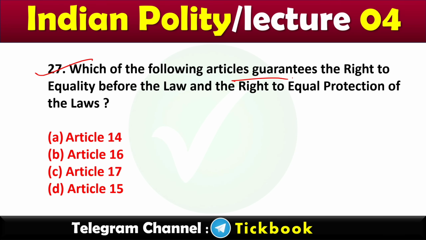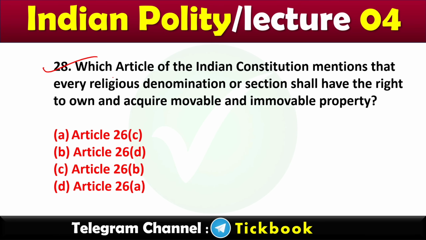27. Which of the following articles guarantees the right to equality before the law and the right to equal protection of the laws? Option number A, Article 14. 28. Which article of the Indian Constitution mentions that every religious denomination or section shall have the right to own and acquire movable and immovable property? Option number A, Article 26, subclause C.